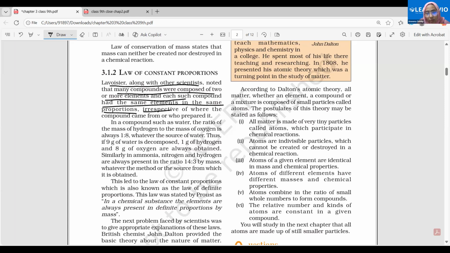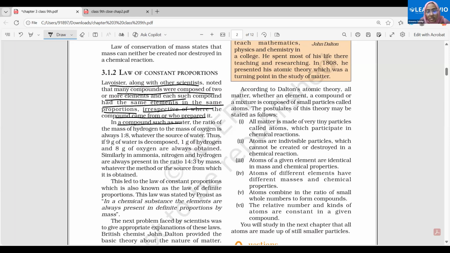See, irrespective of where the compound came from or who prepared it. Let's suppose you take water from Saudi, and we take water from India. Will the water composition change? Will you have three atoms of oxygen bonded to two atoms of hydrogen? No. You will also have two atoms of hydrogen bonded to one atom of oxygen, right? So what are we seeing? Whatever the source of preparation, we are still having the same proportion, no? So that was observed by him.